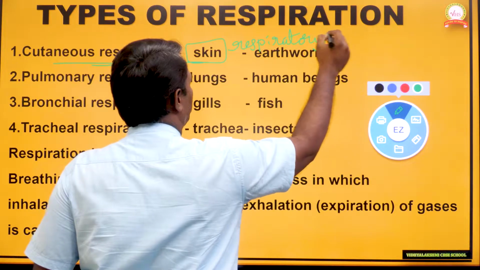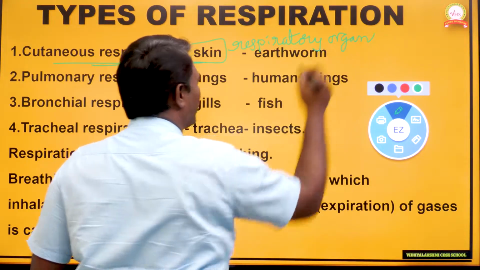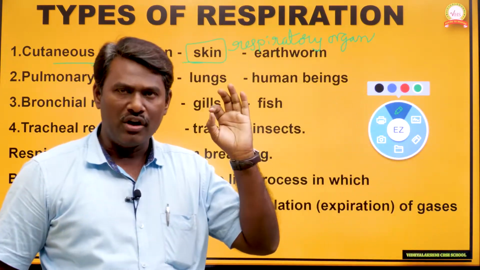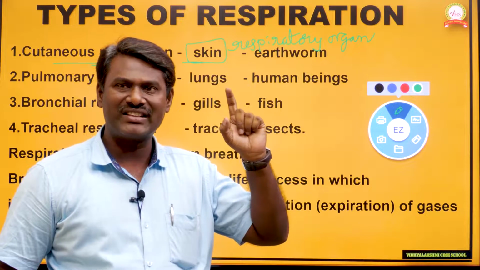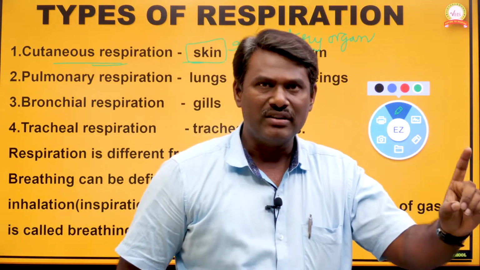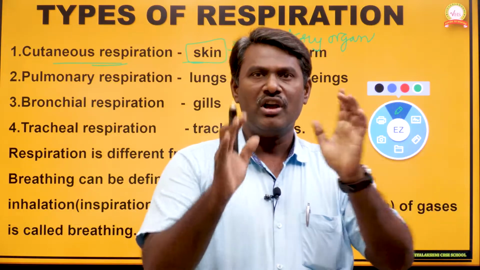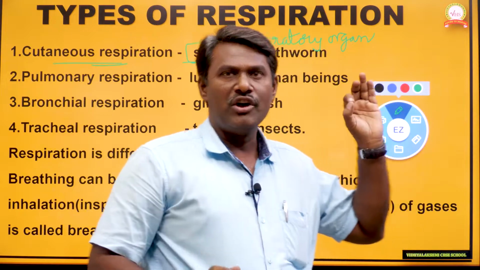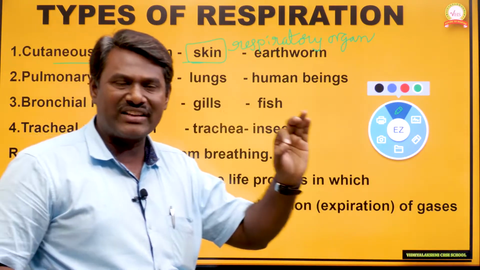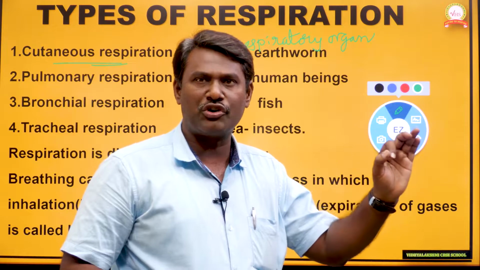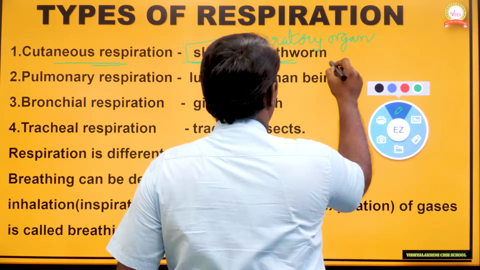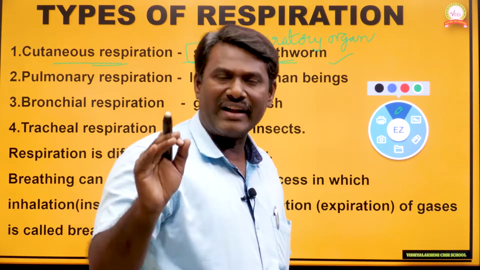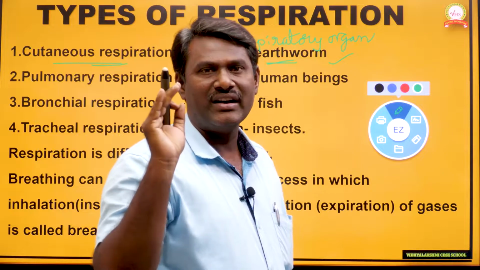The best example of an animal which undergoes cutaneous respiration is the earthworm. Earthworms use skin for their respiration. That type of respiration is called cutaneous respiration.